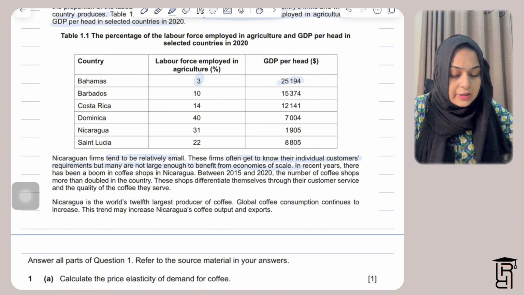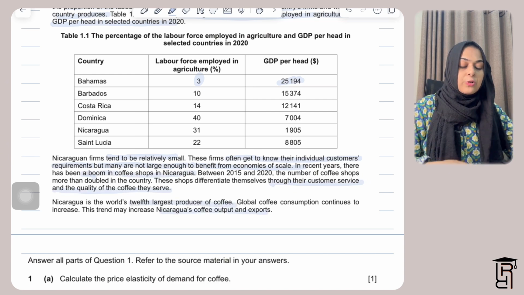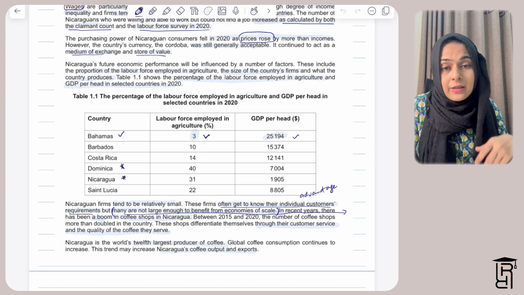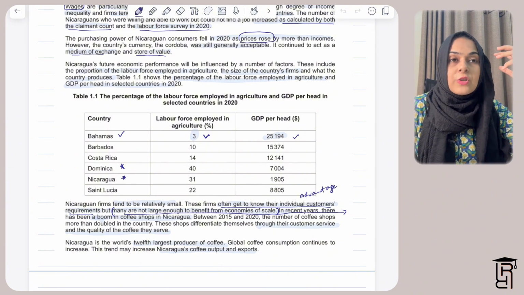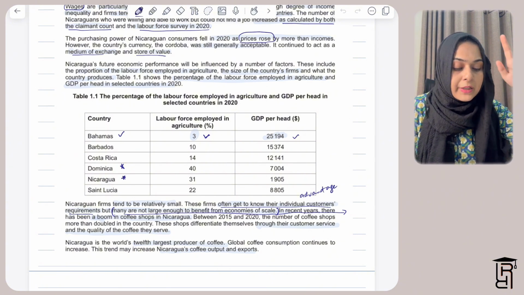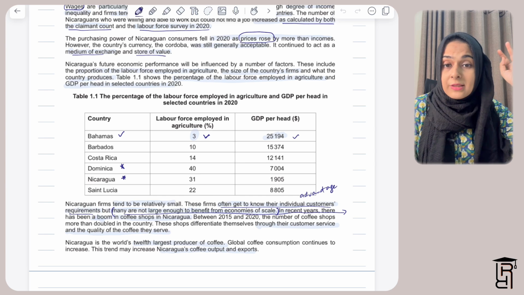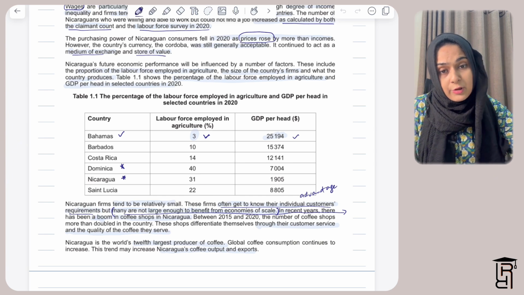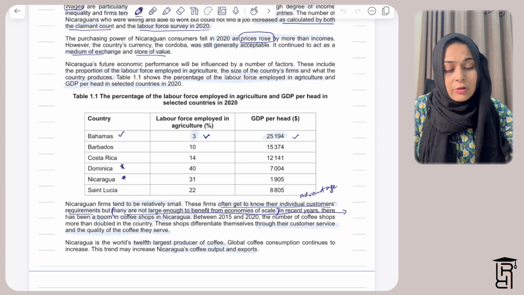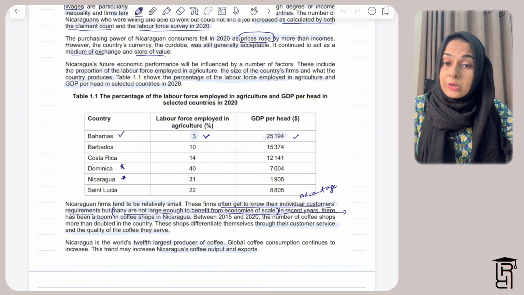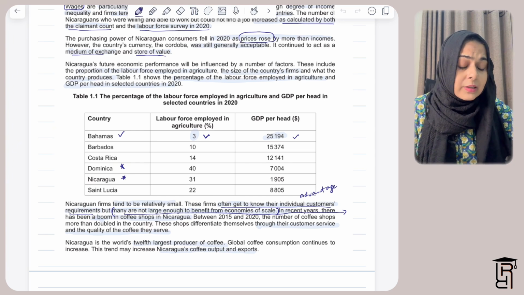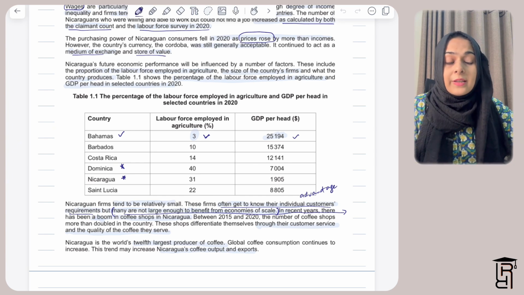Global coffee consumption continues to increase. This trend may increase Nicaragua's coffee output and export. So globally, a lot of consumers have been purchasing coffee from Nicaragua. That means if global consumption of coffee increases, the exports of Nicaragua will increase, and that will lead to a lot of benefits for Nicaragua, like economic growth will increase, GDP will increase, also employment will increase as a result of global coffee consumption increasing.